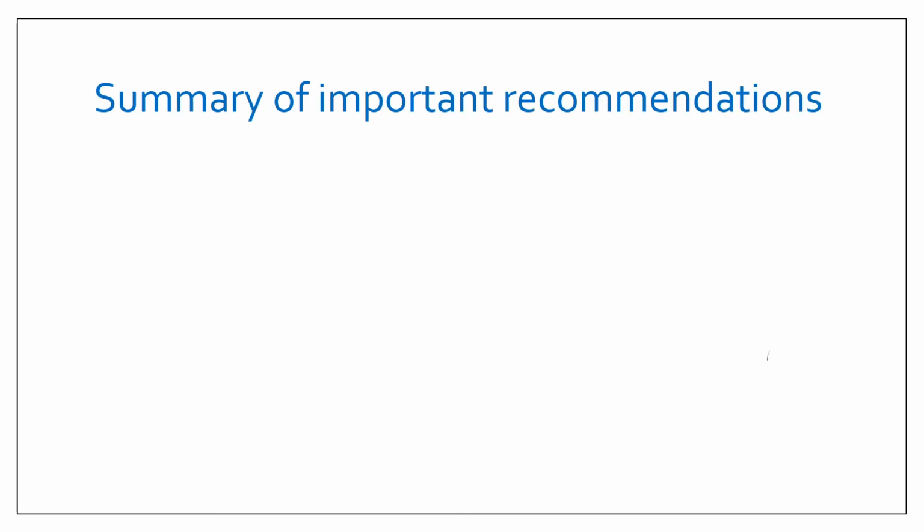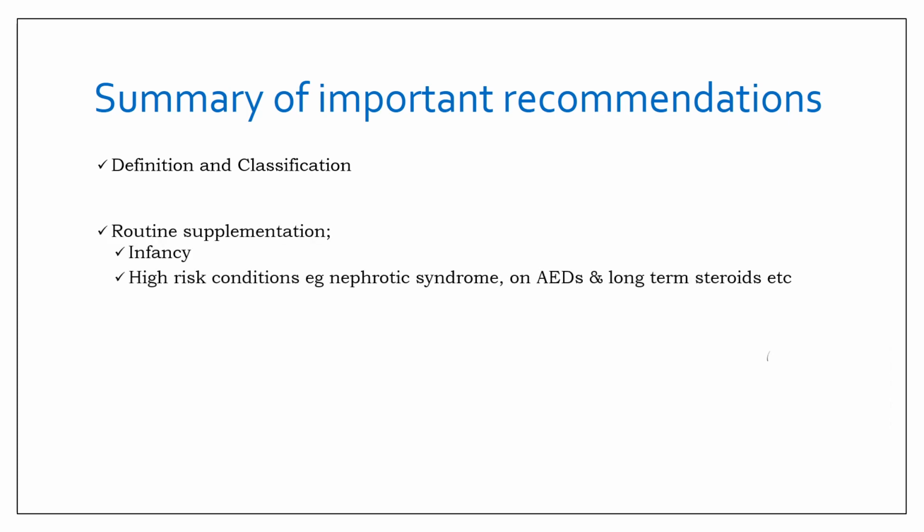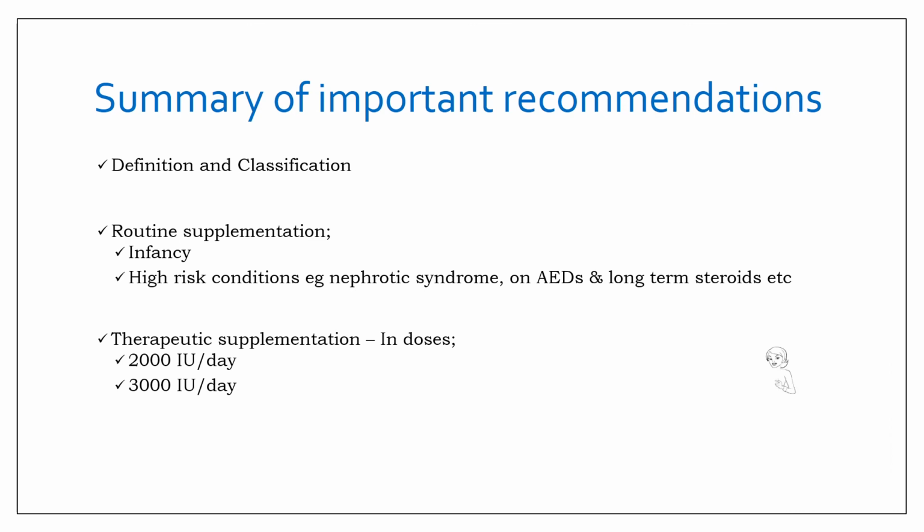So, coming on to the summary of some important recommendations, the guidelines have defined and classified the vitamin D status, and we know that this should be based on the levels of 25-hydroxy D. Routine supplementation is primarily recommended in two conditions, that is infancy, including preterm, and high risk conditions, for example nephrotic syndrome, patients on long-term antiepileptic drugs and glucocorticoids. Otherwise, only therapeutic supplementation is to be given in doses of 2000 international units per day in infancy and 3000 international units per day in children who are more than 1 year of age.